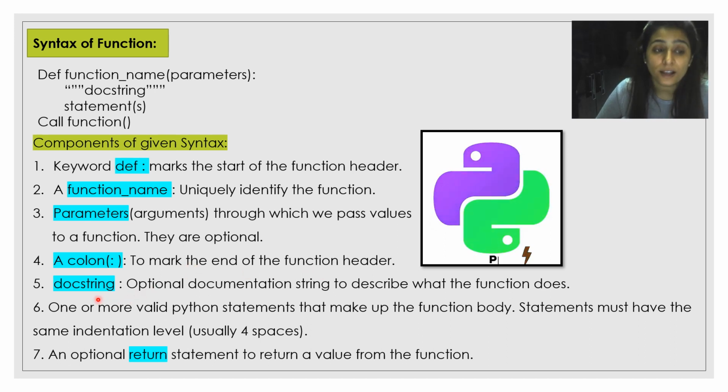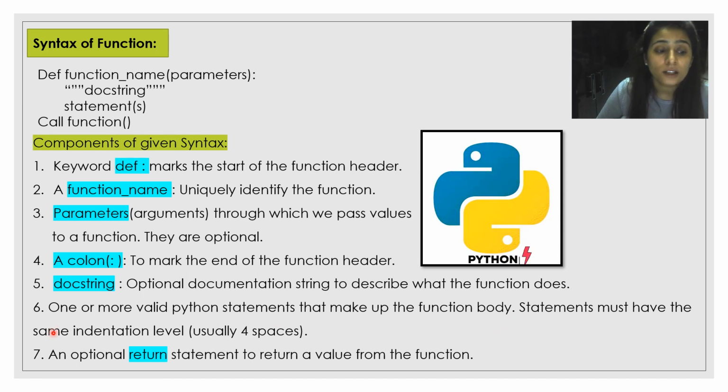Next is docstring. Docstrings are optional documentation strings, and they explain what that function actually does. So it's an optional one. One more, valid Python statements that make up the function body.